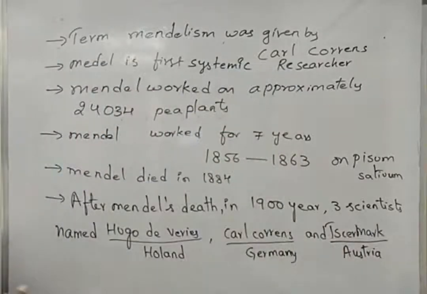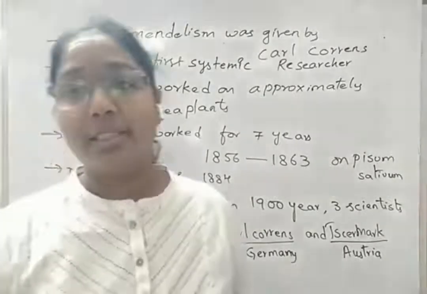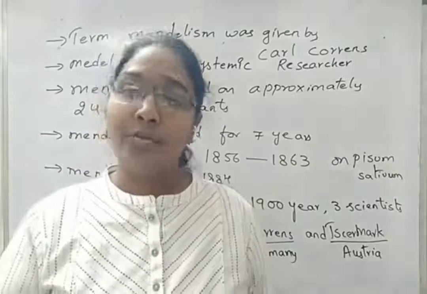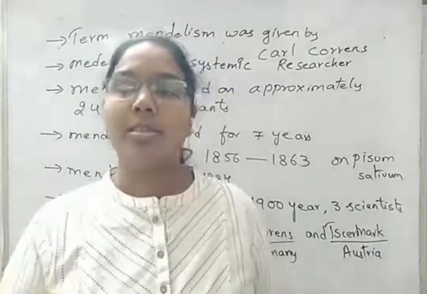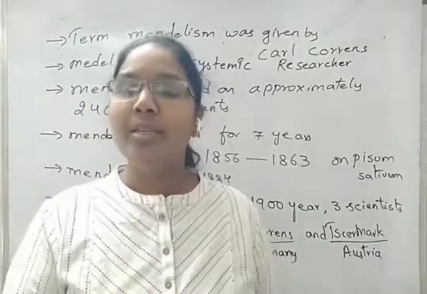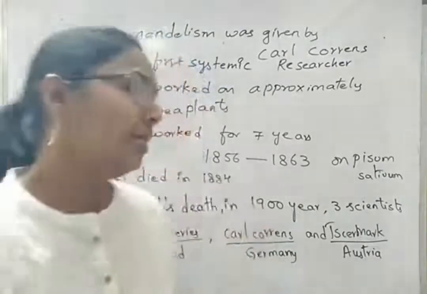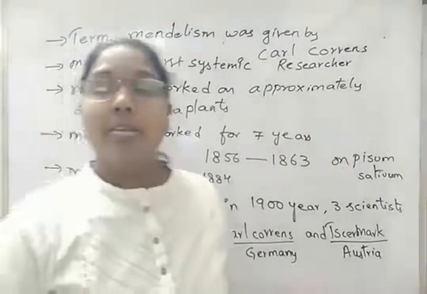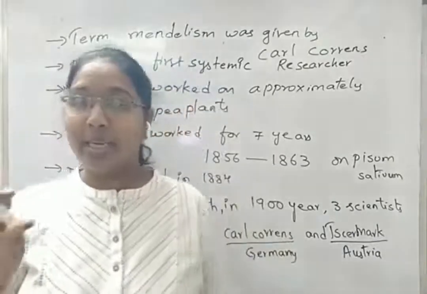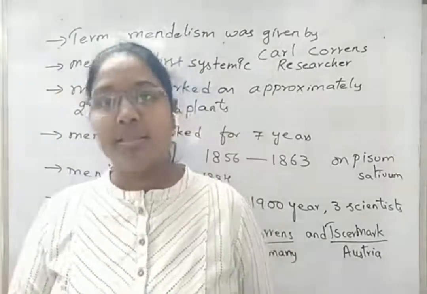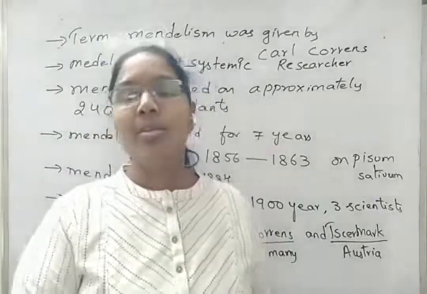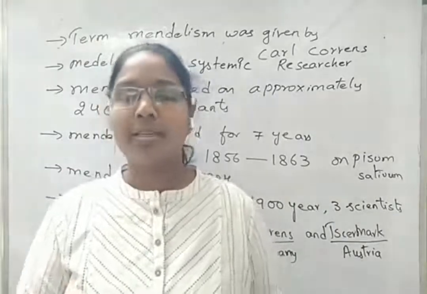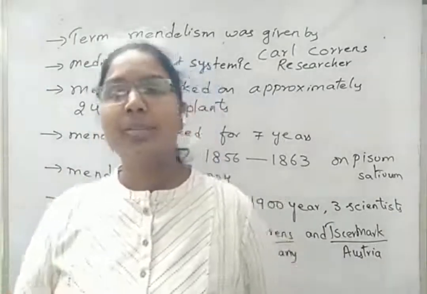Mendel was a mathematician, but he is not a biologist. We can also say Mendel was a mathematician and a naturalist, but not a biologist. Then what is the difference between a naturalist and a biologist? Let's see some points. A biologist can collect samples, and if he gets any new ideas, he can bring the collected sample to his lab and do the experiment in his lab along with the work done in the specimen area.